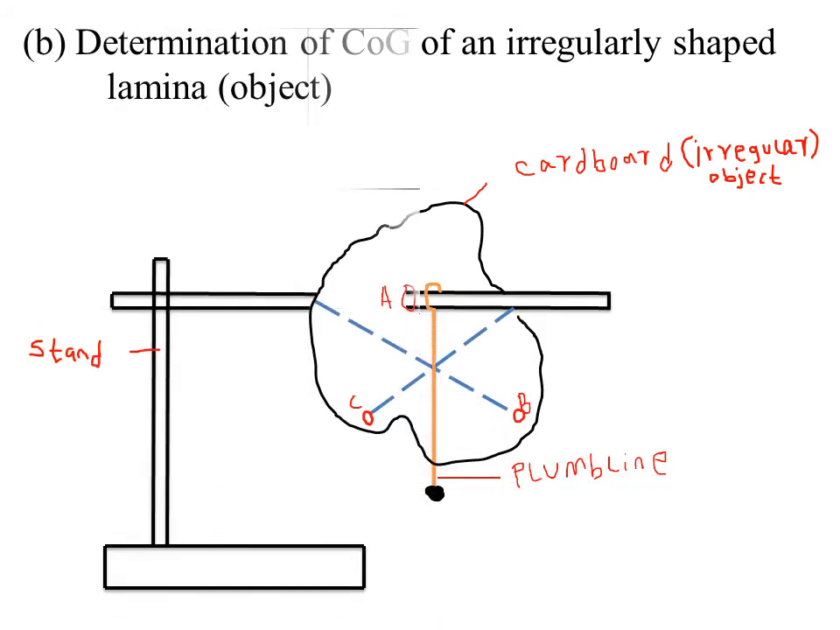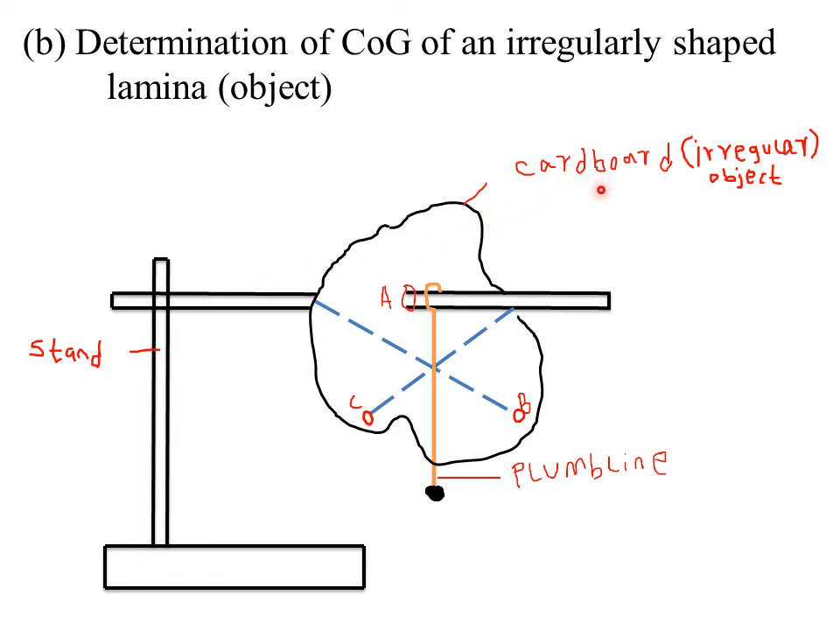So the position of center of gravity for regularly shaped objects. Next, we look at how to find the position of center of gravity for irregularly shaped laminar objects, or simply irregularly shaped objects. Before we look at the procedure, you need to know the apparatus required. You will need a stand, you will need a thread, you will also need the irregularly shaped objects.